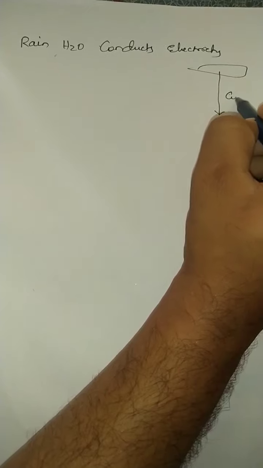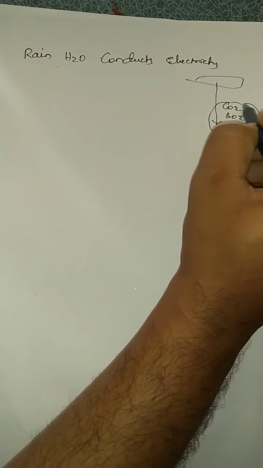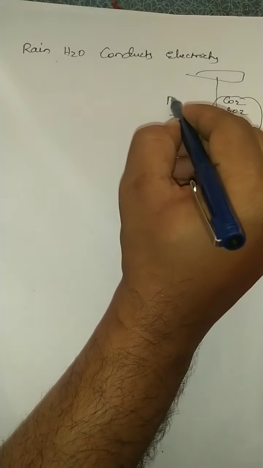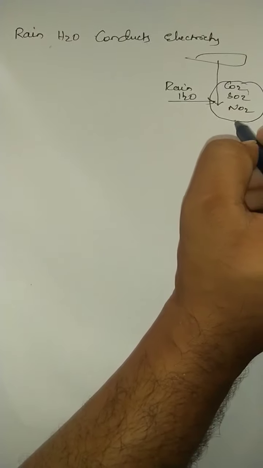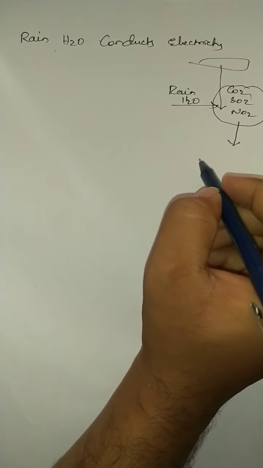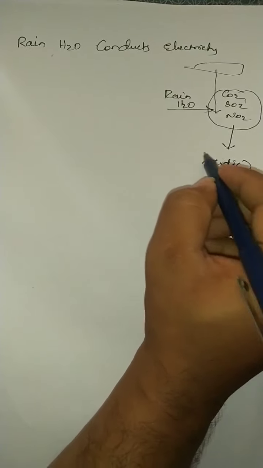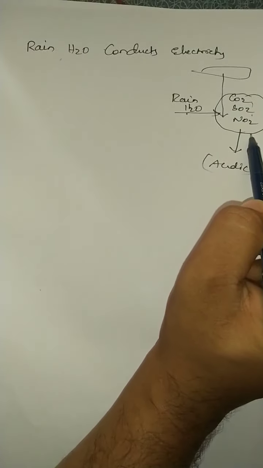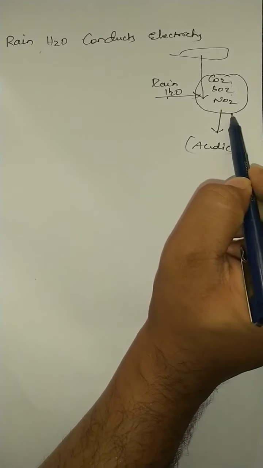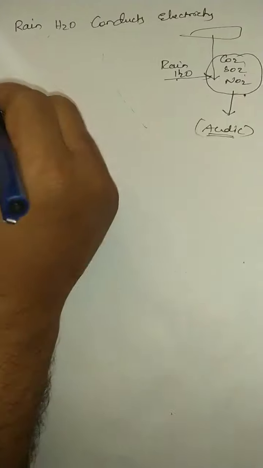Non-metallic oxides such as carbon dioxide, sulfur dioxide, nitrogen dioxide are present in the atmosphere. This rainwater interacts with these non-metal oxides. So finally, the solution turns acidic. Right? Rainwater interacts with carbon dioxide, sulfur dioxide, nitrogen dioxide present in the atmosphere, and it turns acidic.